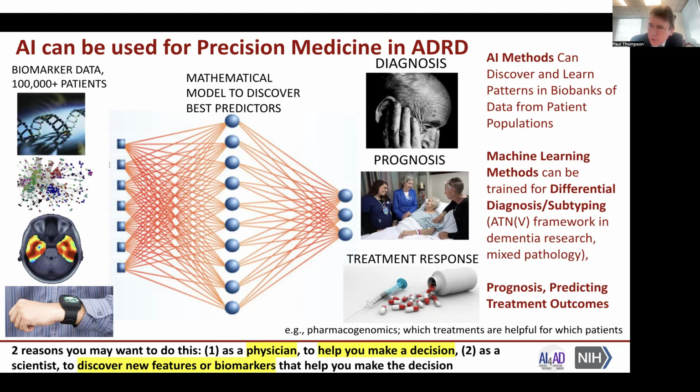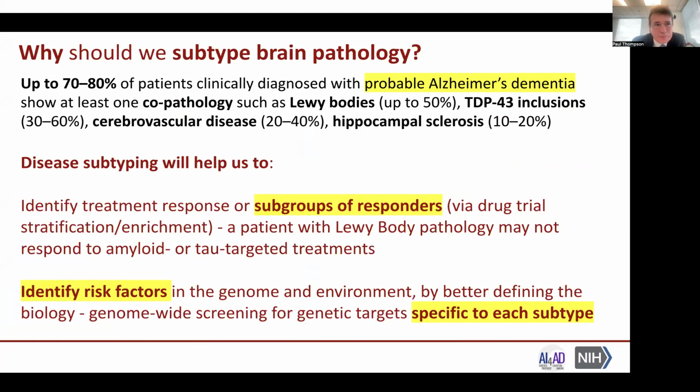And AI methods are commonly used to discover patterns in biobanks of data from patient populations, where machine learning methods can be trained for differential diagnosis or subtyping, such as in the ATNV framework used in dementia research. Now, why should we subtype brain pathology? One reason is that up to 70 to 80% of patients clinically diagnosed with probable Alzheimer's dementia show at least one co-pathology, such as Lewy bodies or TDP-43 inclusions, cerebrovascular disease, or hippocampal sclerosis.